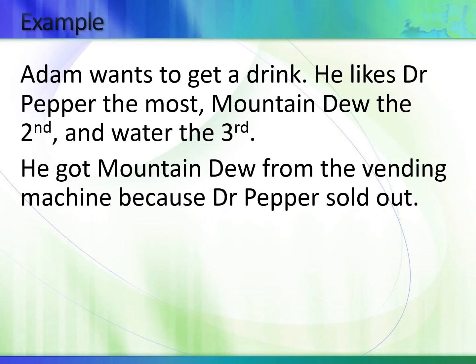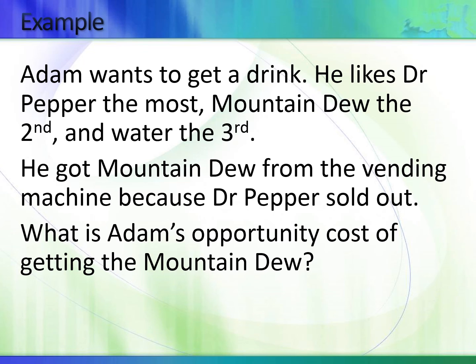All right, so the story becomes more complicated. He got Mountain Dew from the vending machine because Dr. Pepper sold out. So what is Adam's opportunity cost of getting the Mountain Dew now? What do you think? Is it the water? The water is correct.